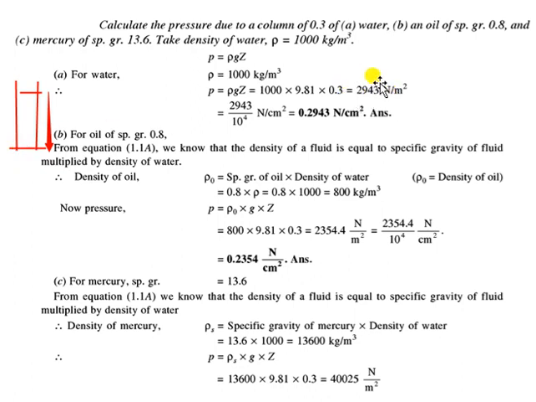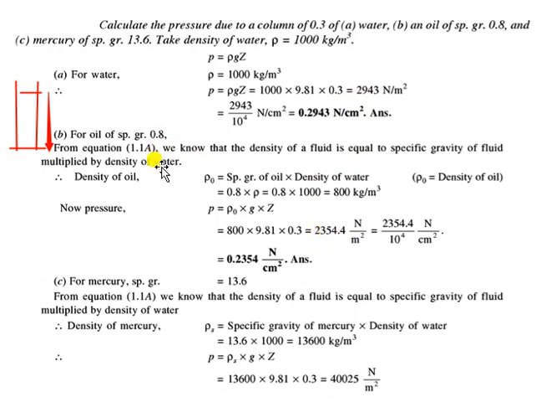Okay, 2943 pascals. Now instead of water, if this is an oil of specific gravity 0.8, for this relation we need density. So from the specific gravity we can convert to density: 0.8 into the density of water will be the density of the oil. So 800 is the density of oil. You just substitute the value again in the hydrostatic law, rho gz. So we are getting this much pressure. Now this is slightly lesser pressure, 2354, as compared to water, because the density of the oil is less, right? So this is the pressure due to oil.